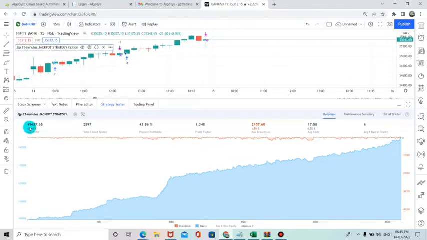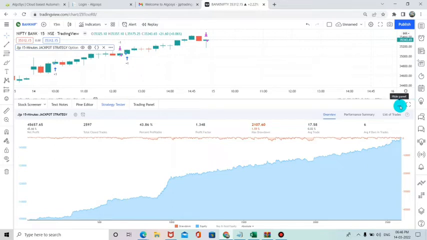So our strategy has been achieved till now 45,657 points in Bank Nifty direct index for 15 minutes time frame. Almost 2,597 trade entries has been taken, and now our strategy is running with the profit ratio of 43.86% with the max drawdown of 2,107 points. So this is the strategy for 15 minutes time frame.